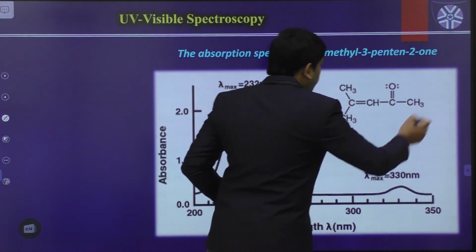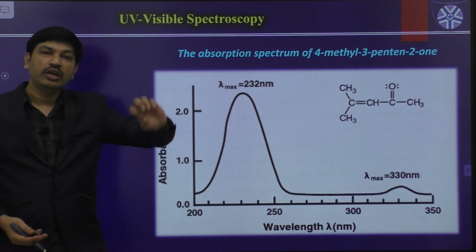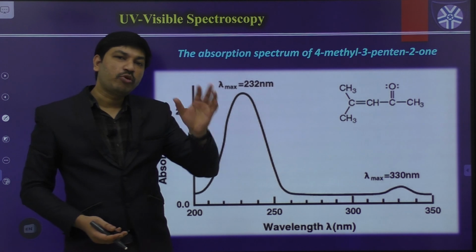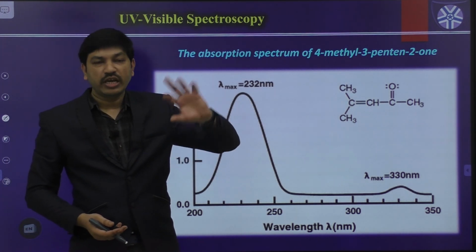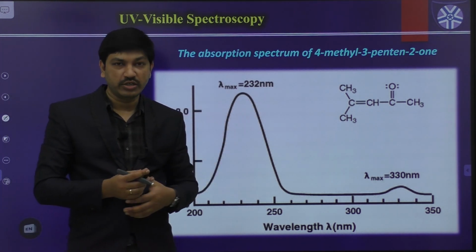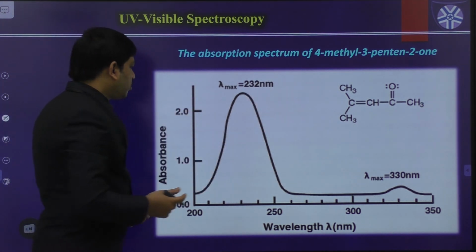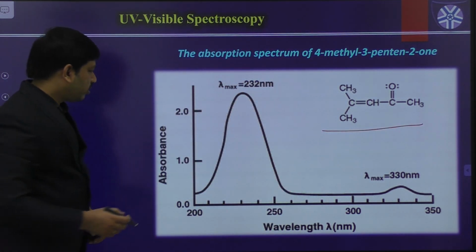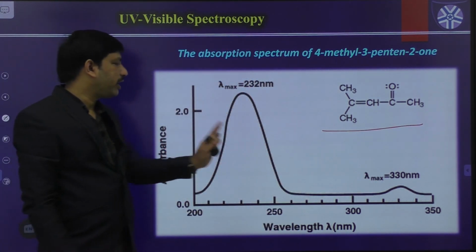So for this molecule, if we take the absorption spectrum, because in the previous examples I mentioned the total possible transitions and the most probable transitions. Most probable transitions means those two transitions give the intense peaks in the absorption spectrum. In overall we have a total of 6 types of transitions. If you see the absorption spectrum of this particular compound, there are 2 major absorption peaks like this. These are the 2 most probable transitions.